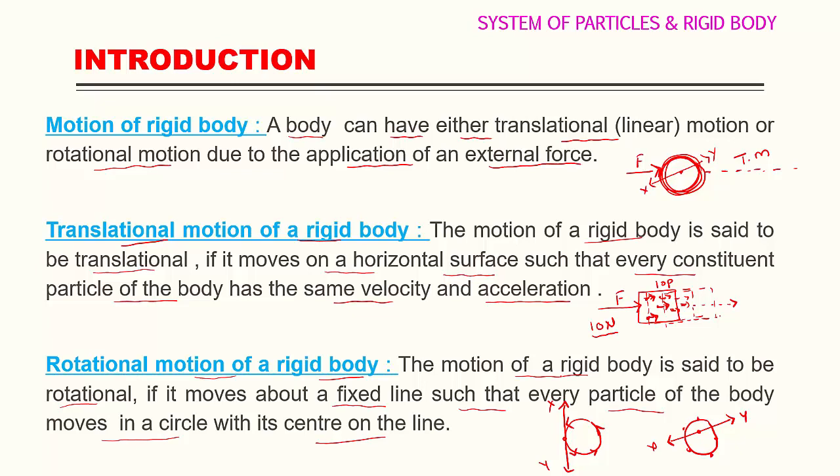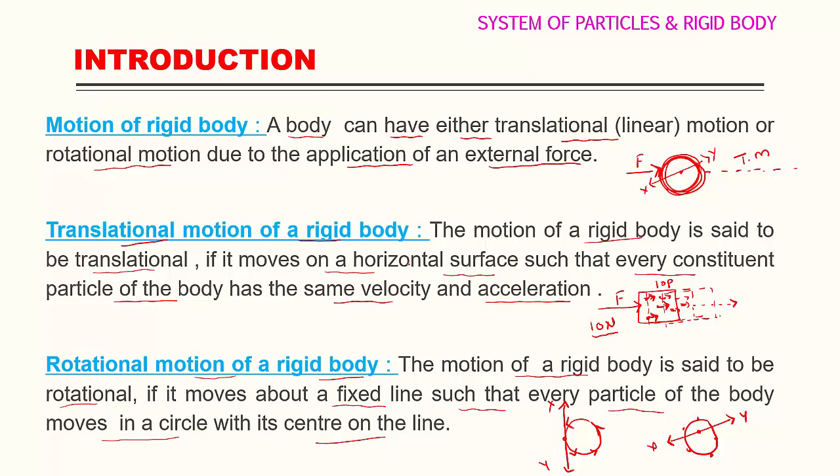If the object is free from the axis, if it is completely free, then it will gain translational motion when you apply an external force. That's why a rigid body has two types of motion: translational motion and rotational motion. Translational motion means it is moving on a horizontal surface and each particle has the same velocity.